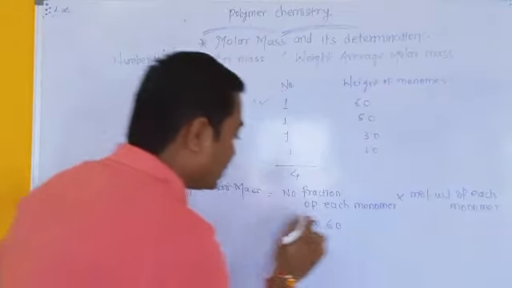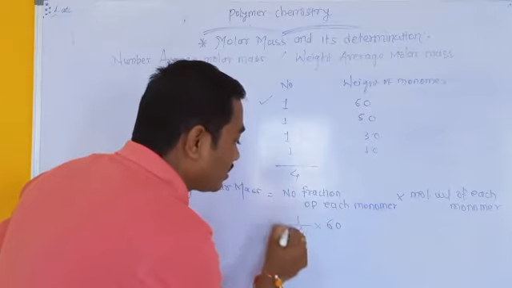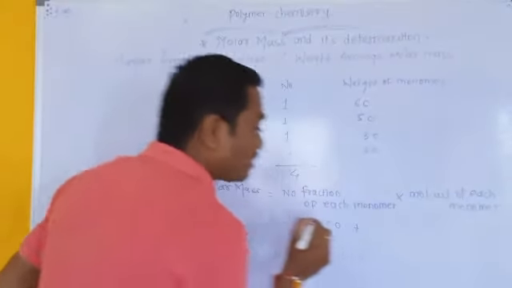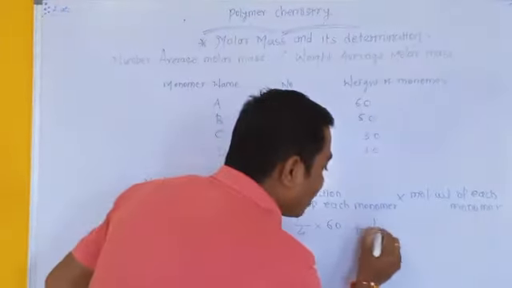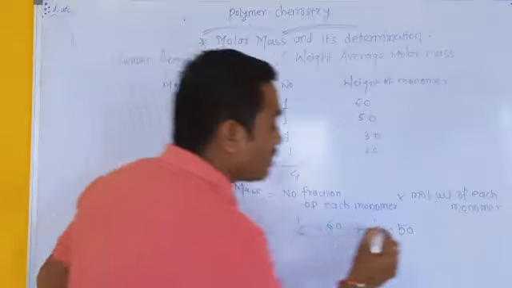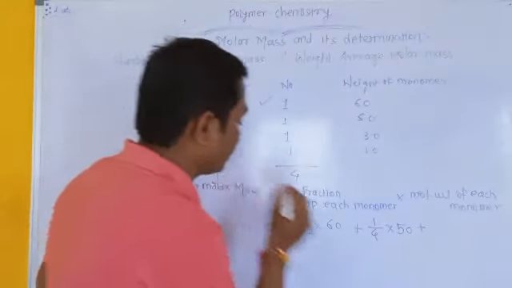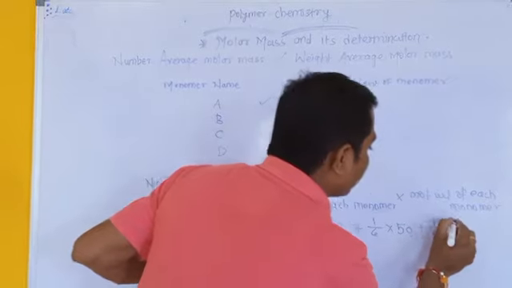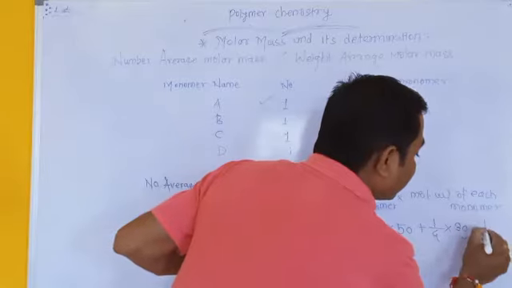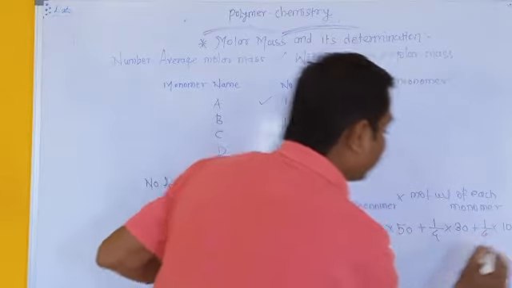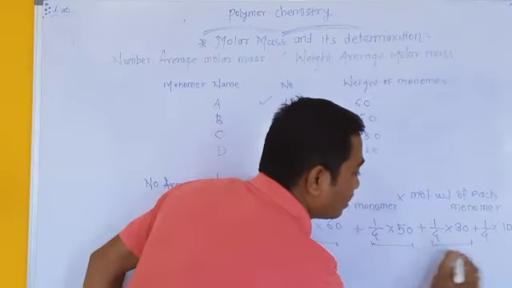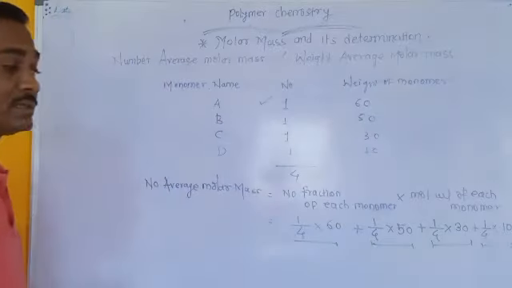plus this is the number fraction contribution of monomer A. Similarly, the number fraction contribution of monomer B is 1 by 4 into 50. Now the third, the number fraction contribution of monomer C, is 1 by 4 into 30. And the last one, the number fraction contribution of monomer D, is 1 by 4 into 10. If we calculate these, then we can find the value of the number average molar mass.